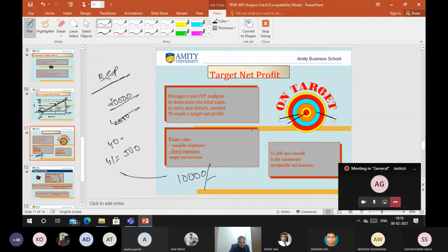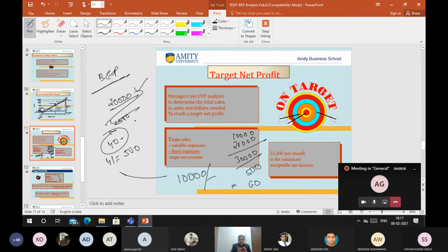Because if I want to earn 10,000 profit and 20,000 is my fixed expenditure, then I have to pay the rent anyway. So total how much? 30,000, divided by the margin of 500. So now how many do I have to sell? 60. 40 you have to sell for the fixed cost. But if you want to earn more than that, the target profit of 10,000, you have to sell extra units.